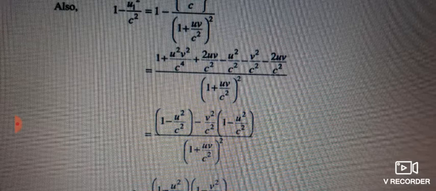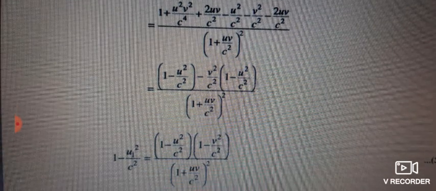Now, if we see this equation, from which we can take 1 minus u square by c square common. Therefore, 1 minus u1 square by c square is equal to 1 minus u square by c square into 1 minus v square by c square divided by 1 plus uv by c square whole bracket square. This is equation number 5.